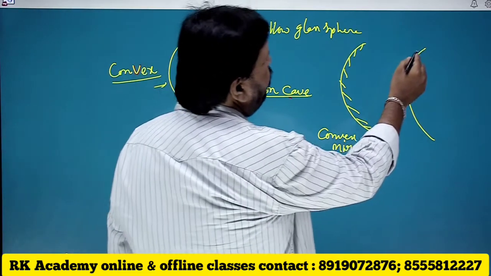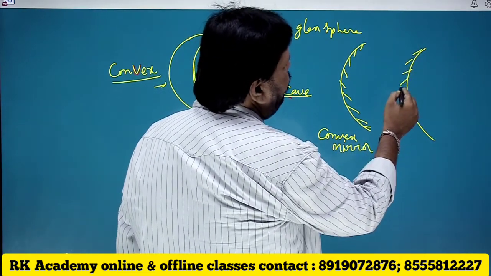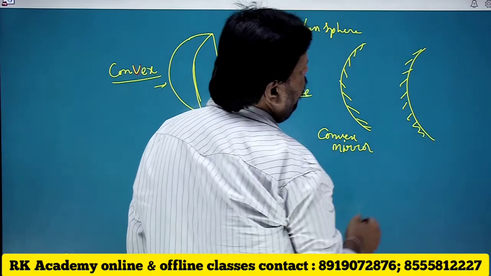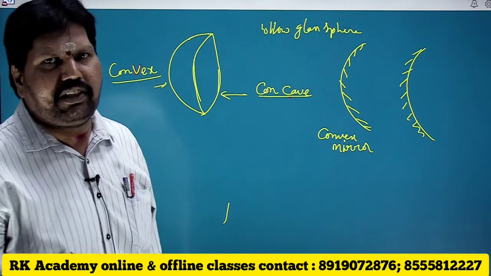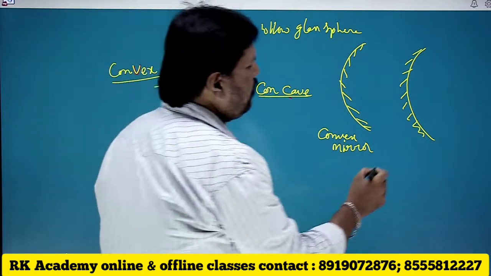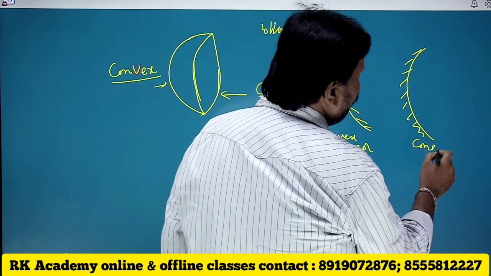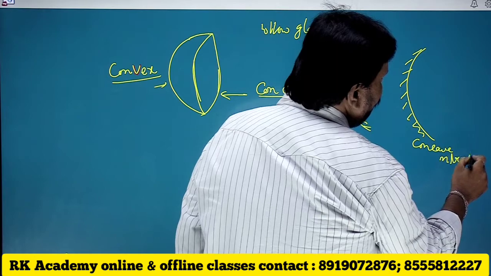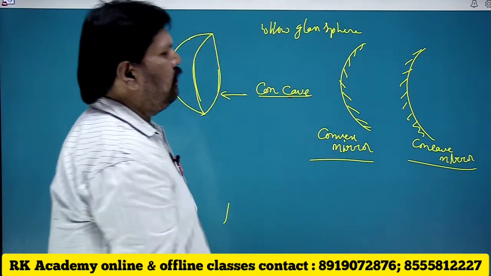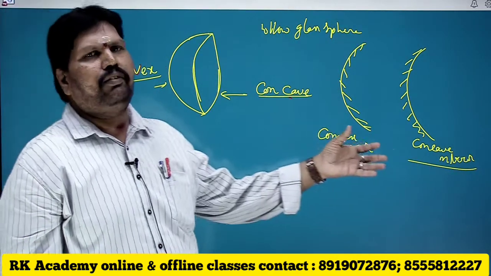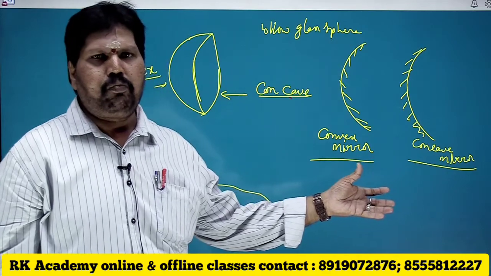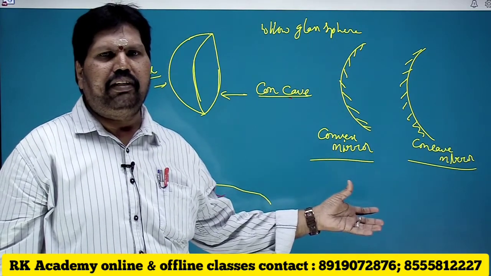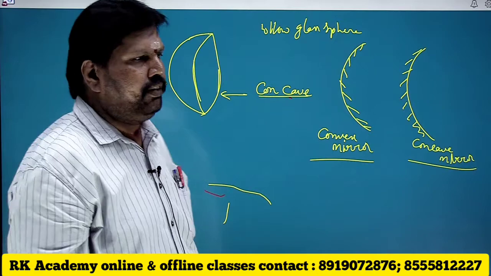For example, if I paint the convex surface and the concave surface is a reflecting surface, this is known to be concave mirror. Generally, the curved surface mirrors are two types, that is convex mirror and concave mirror.